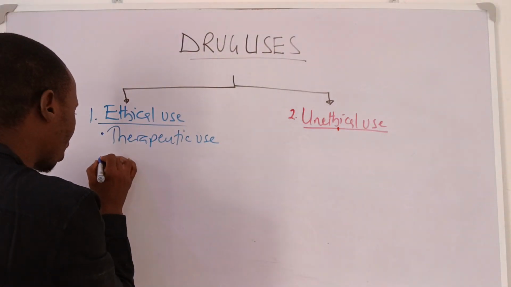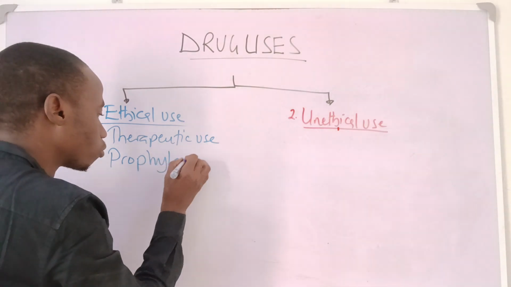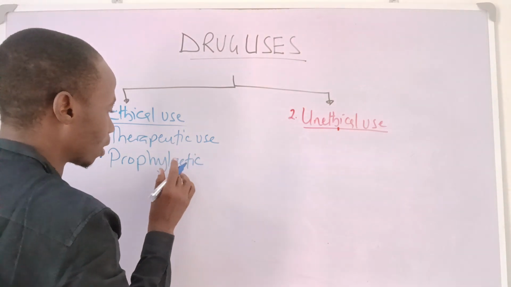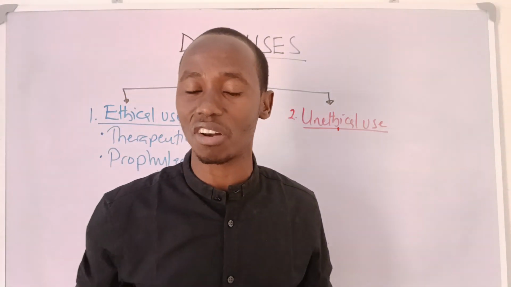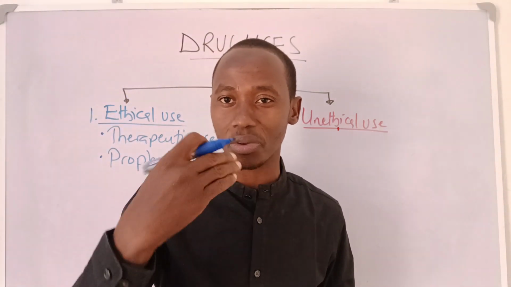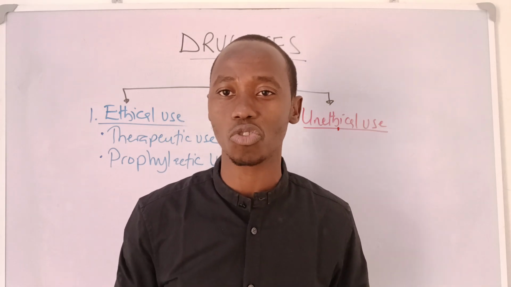Then we have again what is called prophylactic use. That is the use of drugs to prevent a particular disease condition. Okay, we have vaccines. Several vaccines are actually used to prevent a particular disease condition. All these are prophylactic use of drugs.